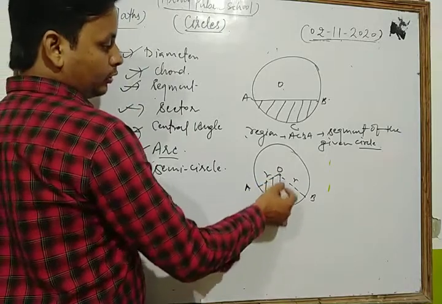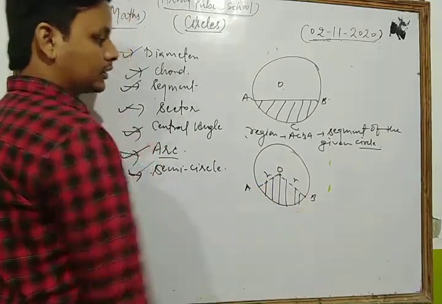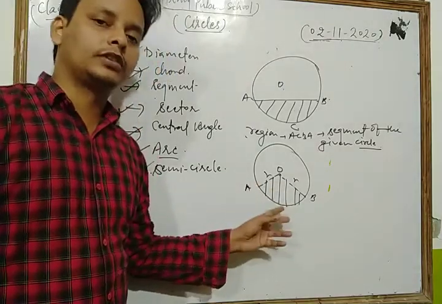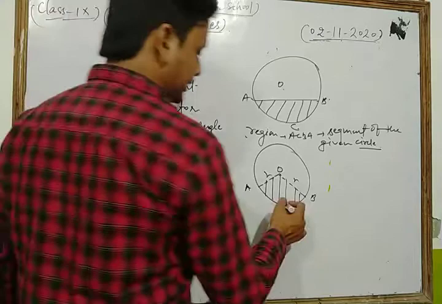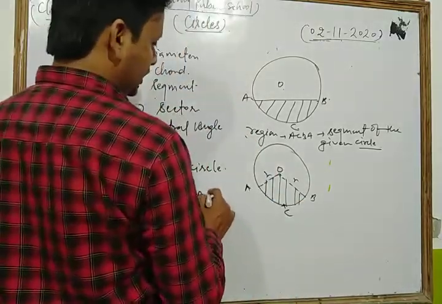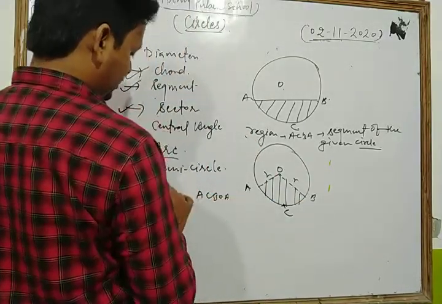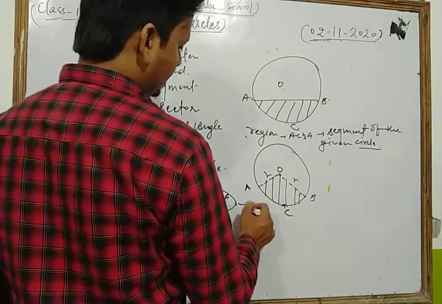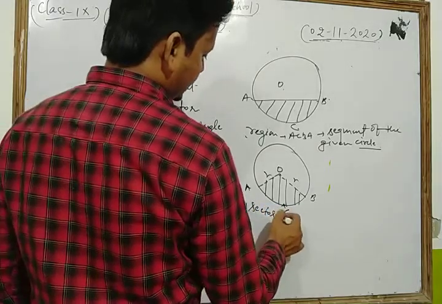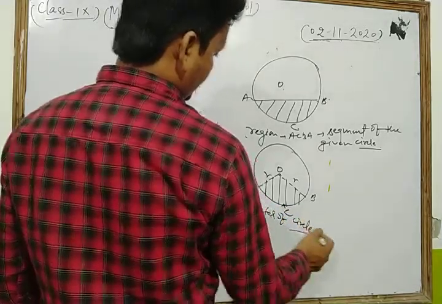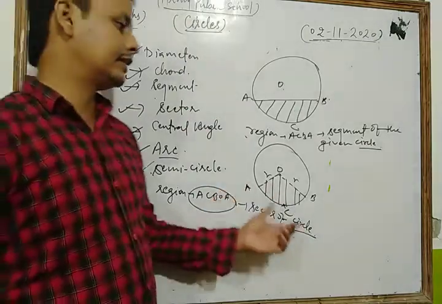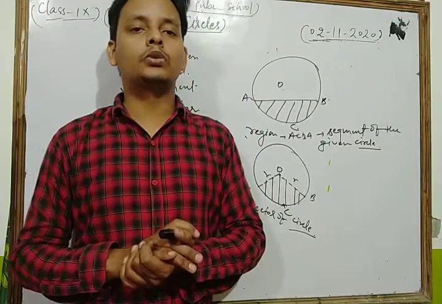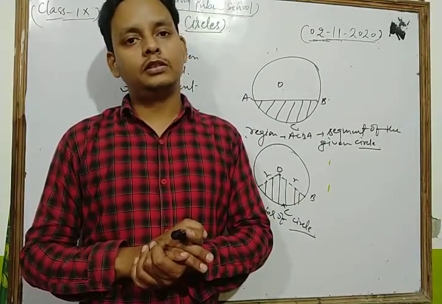In this way, the region bounded by an arc and radii of the circle is known as a sector of the circle.